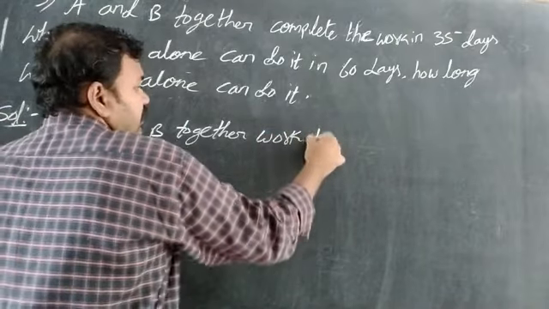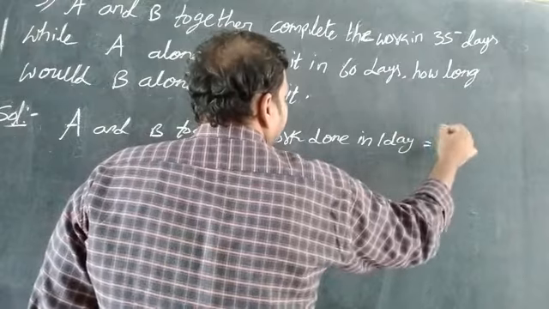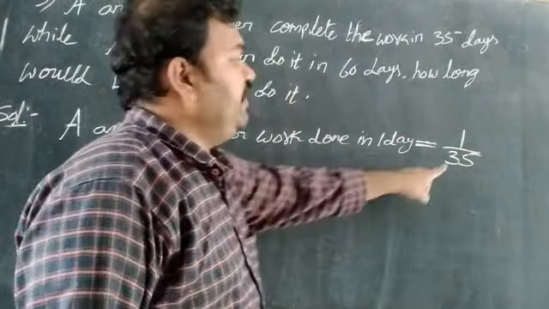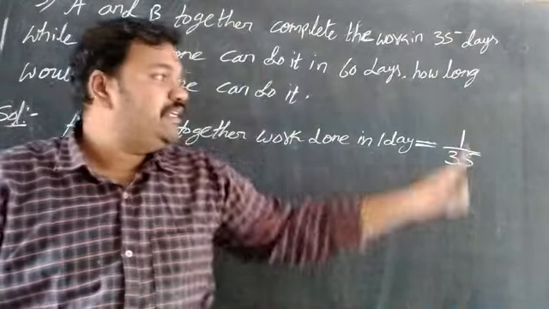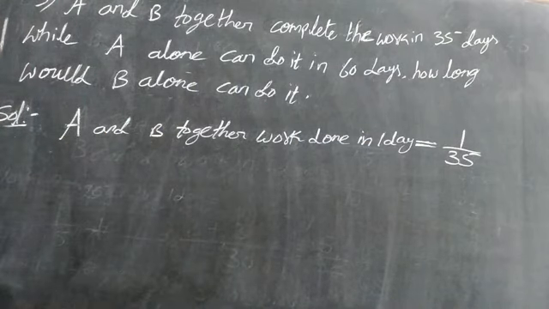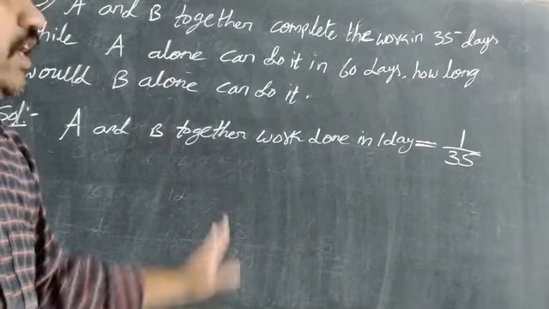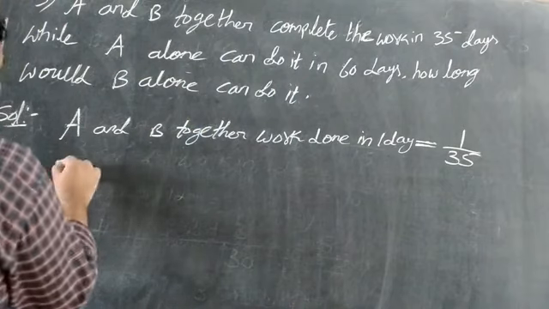Work done in 1 day. We are starting the calculation with 1 day: 1 by 35. This 35 comes from them completing their work in 35 days, so one day's work is 1 by 35. Here I am not writing another sentence, because then I would have to write it on the board. Due to that I am writing the direct sentence. You should also write it.